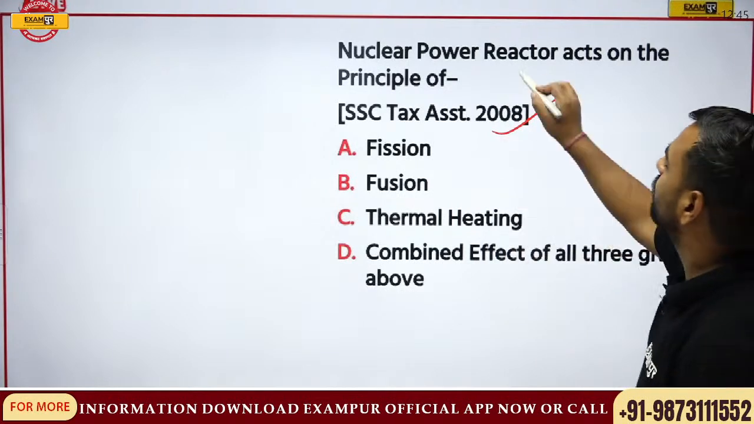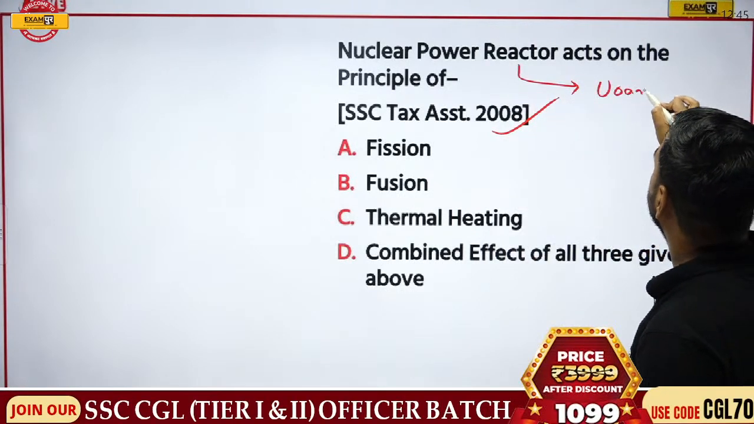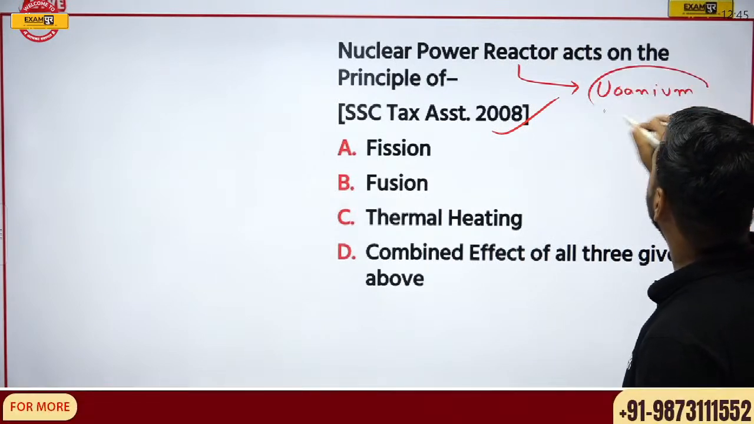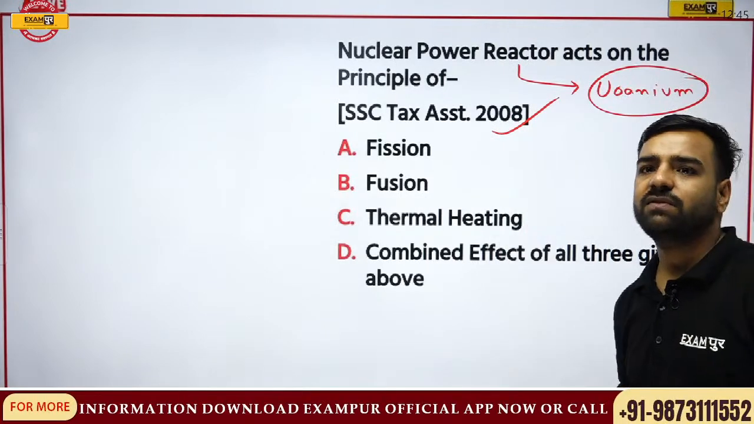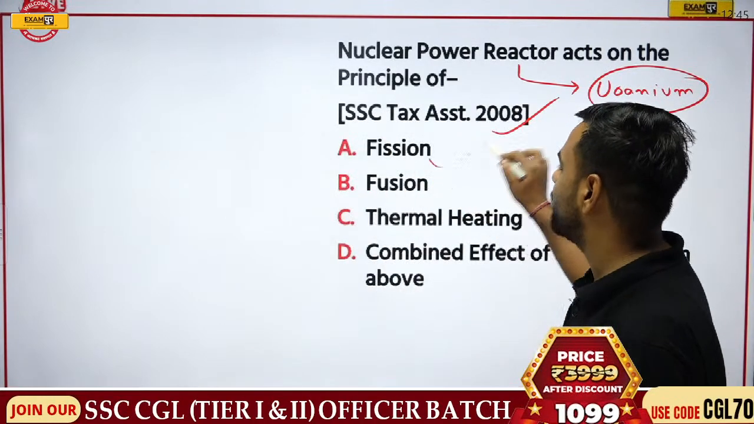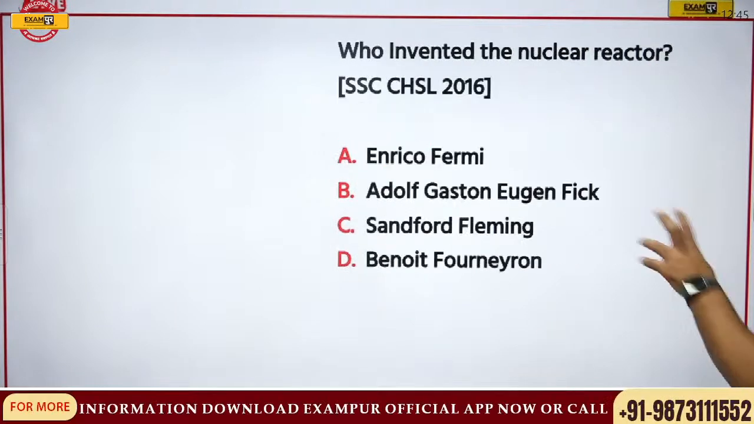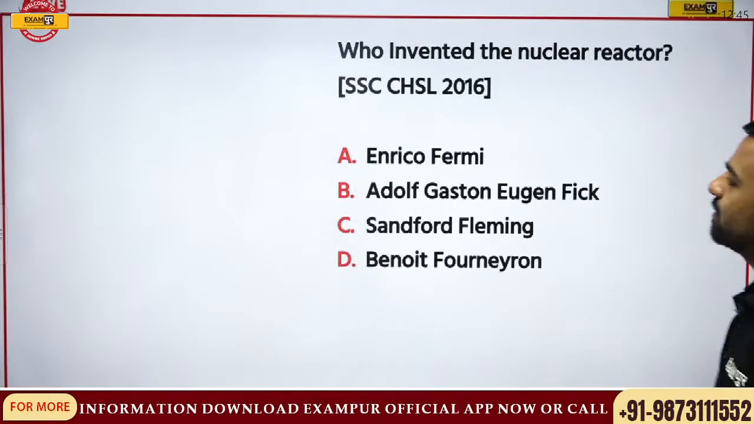So we have understood that when we are talking about the nuclear power reactor, we are talking about uranium, which is actually used there, right? Radioactive element, and the process which is going on is what? No need to ask from you all. You all know the answer, that is fission. Totally correct. That is option number A. Now here comes the question: who invented this nuclear reactor? So who was he?